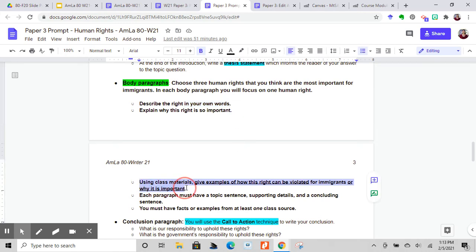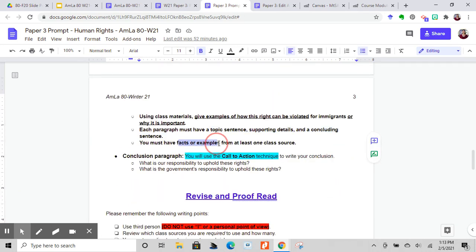This is an important one, using your class materials. Give examples of how this right can be violated for immigrants or why it is so important for immigrants. Okay, and as always, each paragraph must have a topic sentence, supporting details, and a concluding sentence. Okay, you must have facts or examples from at least one class source, but of course you can use more if you want to.